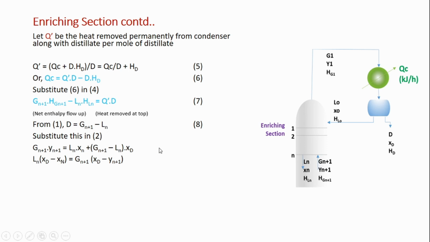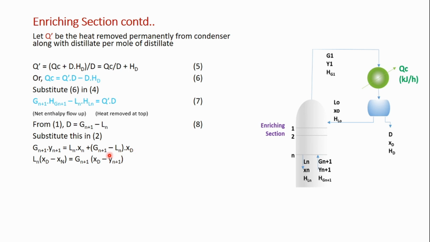Equation 2 was for the compositions. So if I substitute in, I will get G_{n+1} y_{n+1} is equal to L_n x_n plus G_{n+1} minus L_n times x_D.